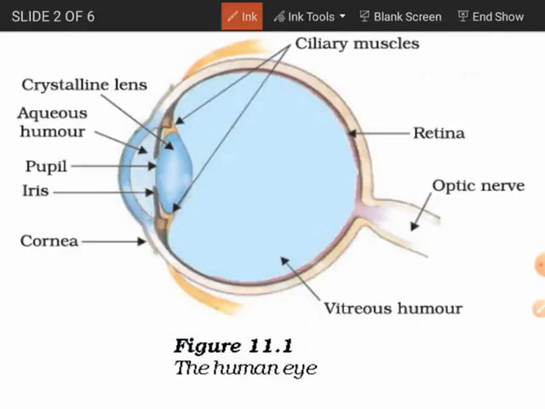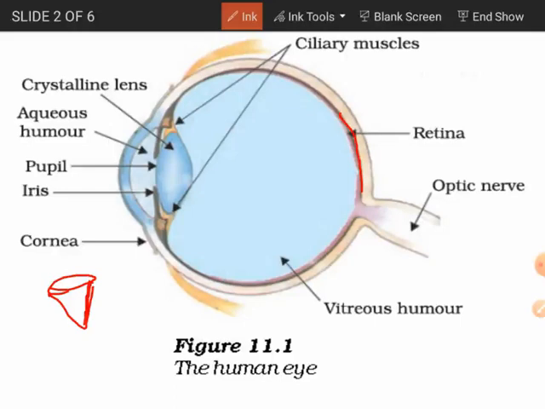And one more thing I will tell you. I told you that the cone cell is responsible for the color of light. You might have heard the word color blindness from elders or friends. What is this color blindness? In our retina, the cone cells are responsible for the color of the object.